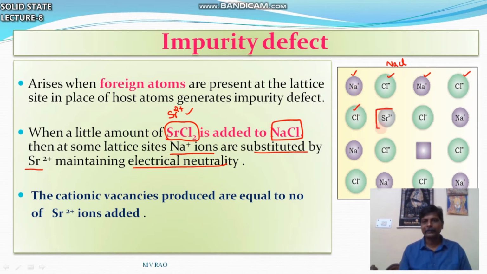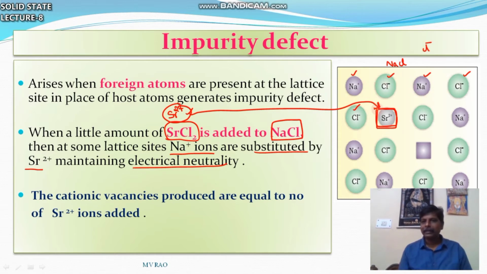Next, what are you expecting? Na+ is expected here, as the regular one. Instead, a foreign ion came, Sr2+ came here. Impurity came, Sr2+. Cl-, Na+, Cl-, like this. There is no change in the position of Cl- ions.